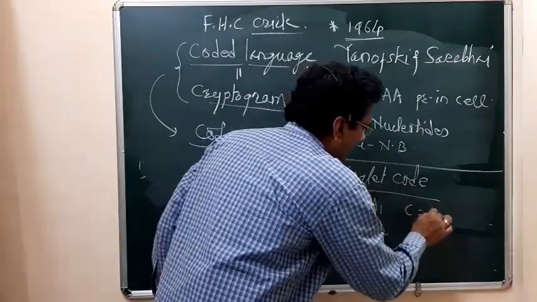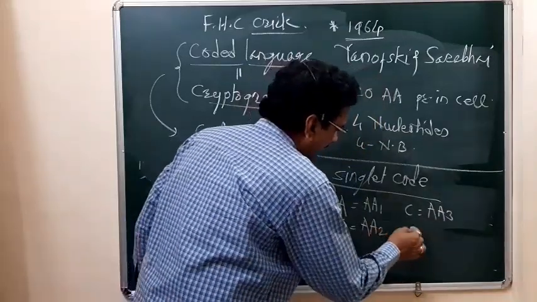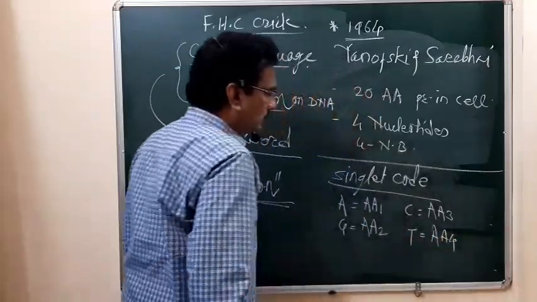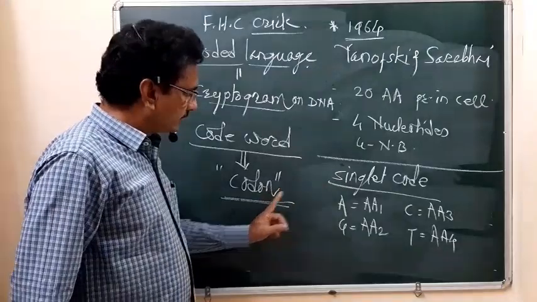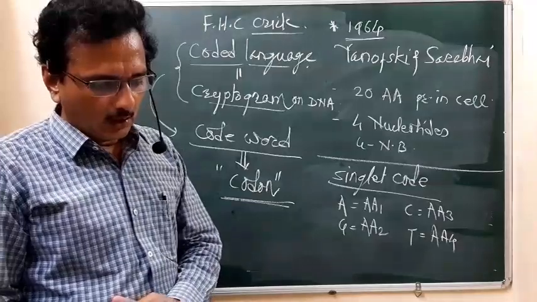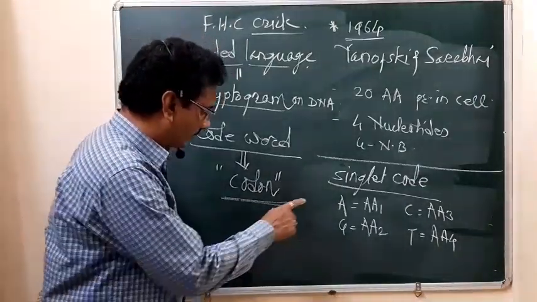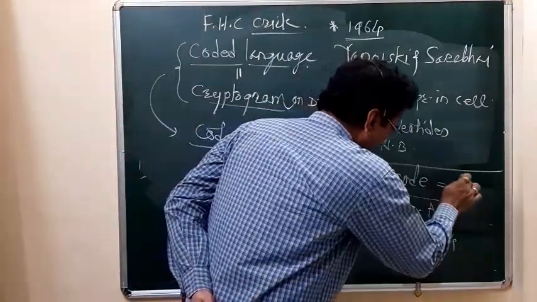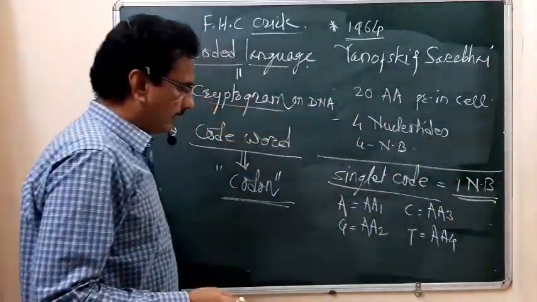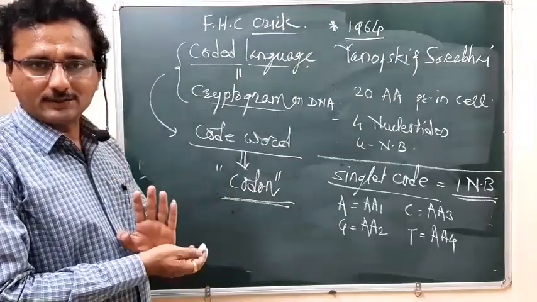Cytosine codes for the third amino acid, and thymine codes for the fourth amino acid. So when the codon is formed from a single nitrogen base, how many amino acids will be coded? Four amino acids will be coded.